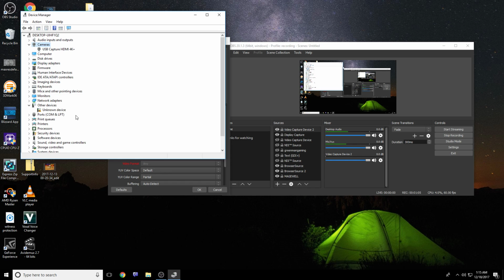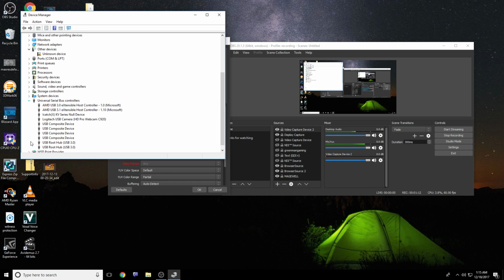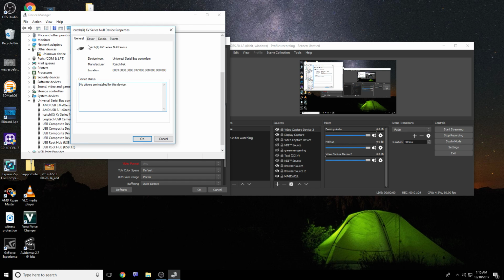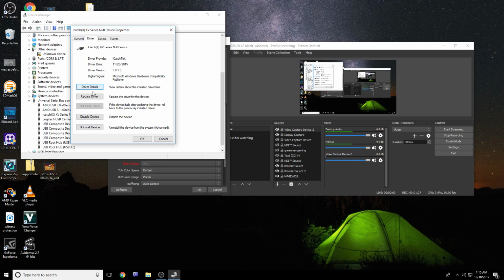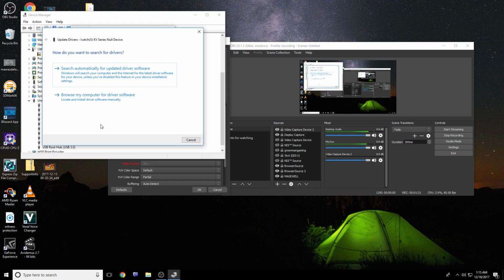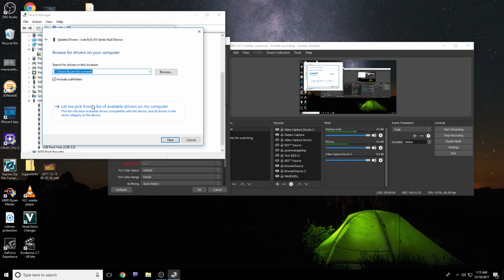It's not showing up. So you go into your Universal Serial Bus Controllers. You should see an iCatch XB serial null device. You right click, go into properties, go into drivers, update driver, browse my computer for driver software.